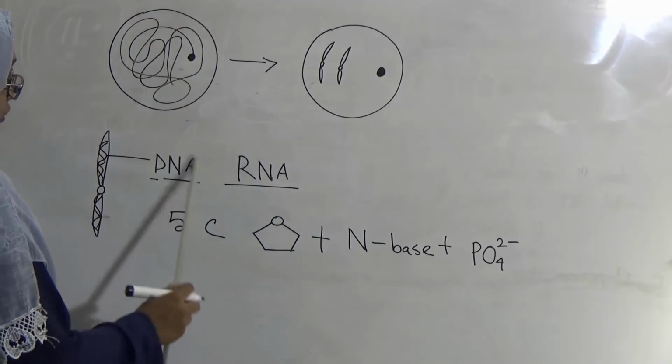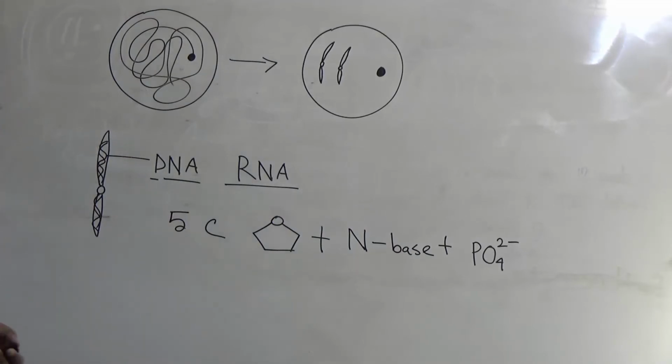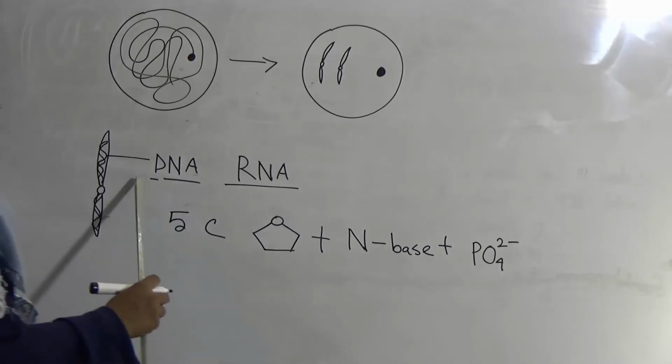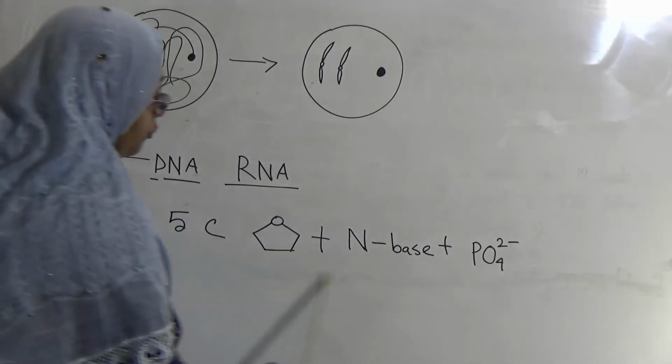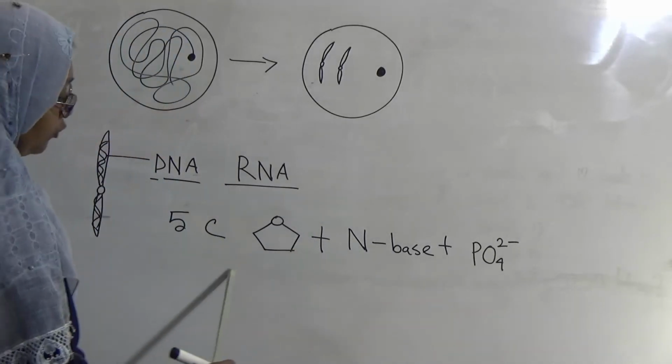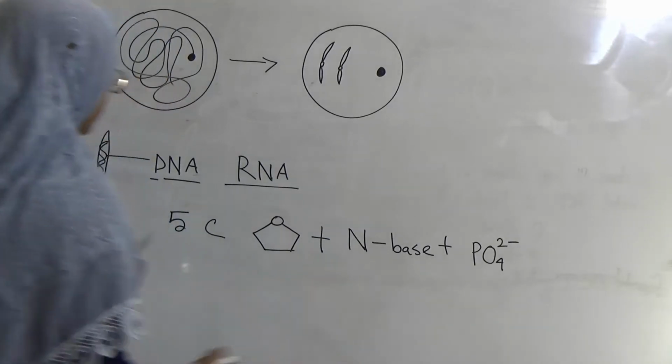This is the DNA chemical composition. I have told you that chromosome is the physiological basis of heredity, and if we analyze chromosome chemically we will get DNA, and DNA is the composition of these things: 5 carbon sugar, nitrogen base and phosphate group.